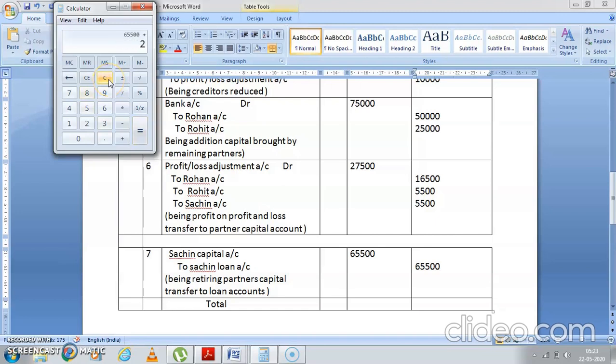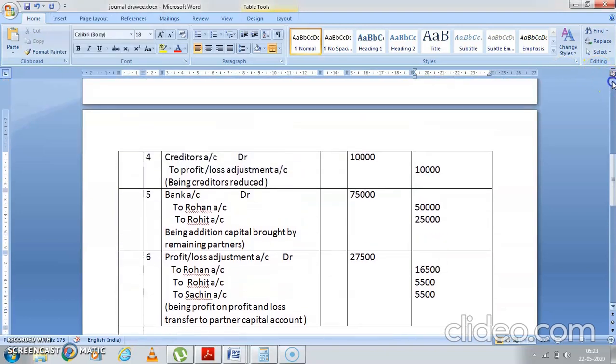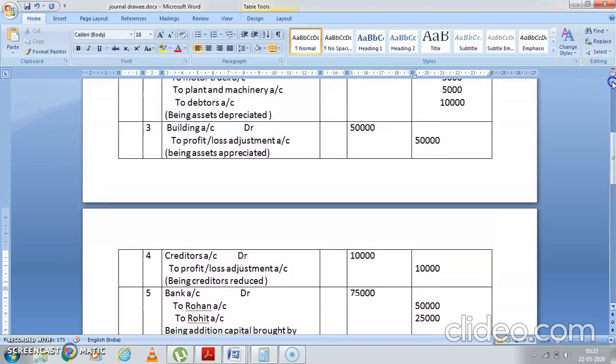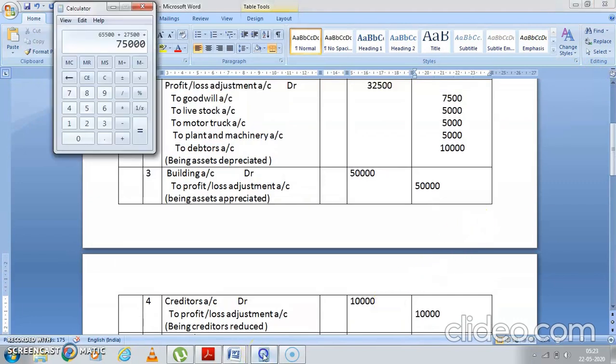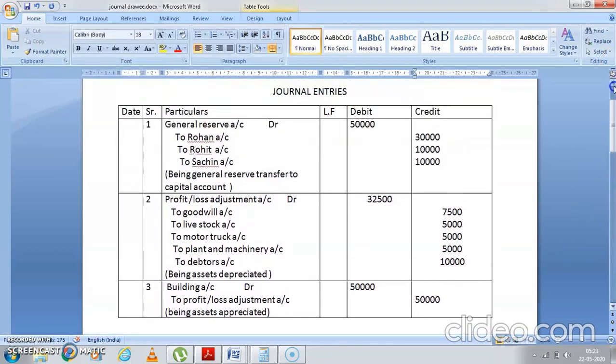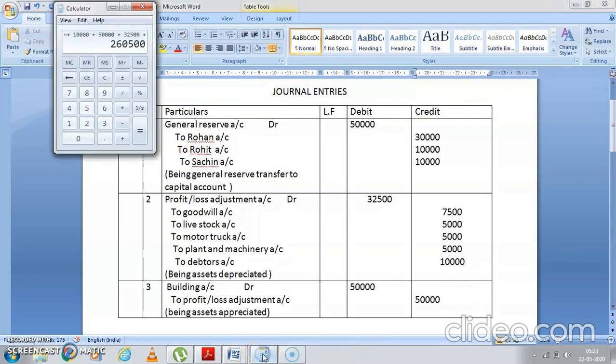Now the totaling is only remaining, so we'll do the totaling of it. 65,500 plus 27,500 plus 75,000 plus 10,000 plus 50,000 plus 32,500, and the first one is 50,000.